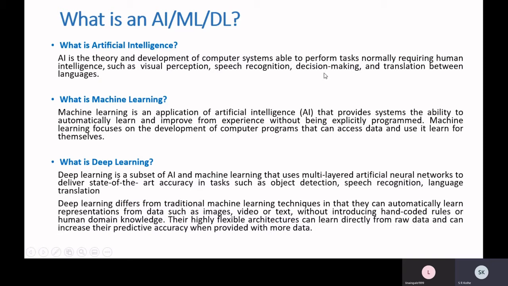Then translation applications, translating one language to another, for example from Marathi to English, English to Marathi, Hindi to Marathi, Hindi to English. All these are applications of AI. They all require intelligence, and if you do that on a computer, we say that it's an intelligent system or AI agent.